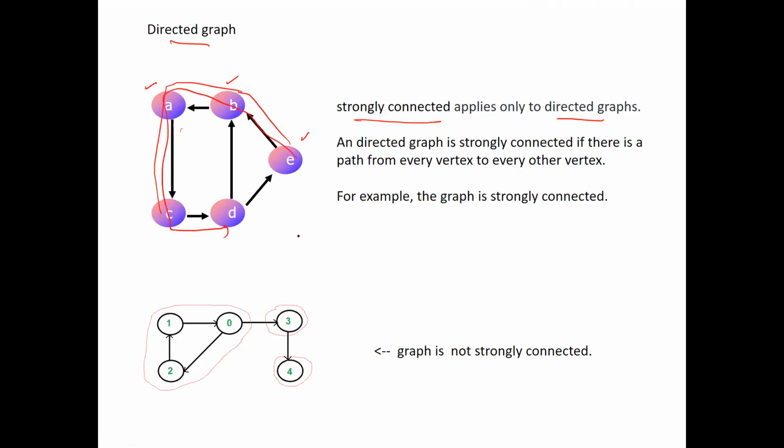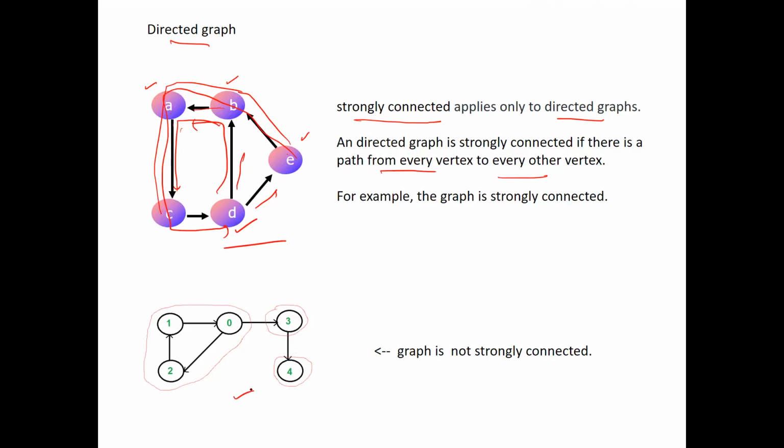That means considering all, even for vertex D, there are paths D to B, D to E, and D to A going from this direction, and D to C going in this direction. So this is a strongly connected graph. That is, a directed graph is strongly connected if there is a path from every vertex to every other vertex.